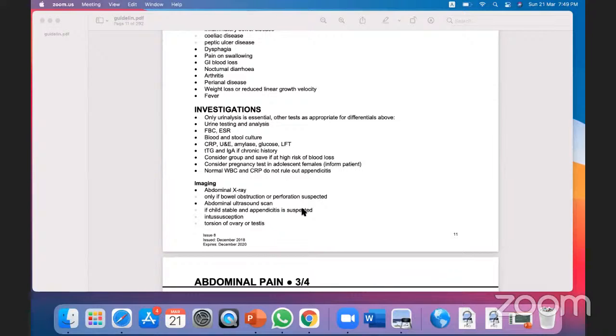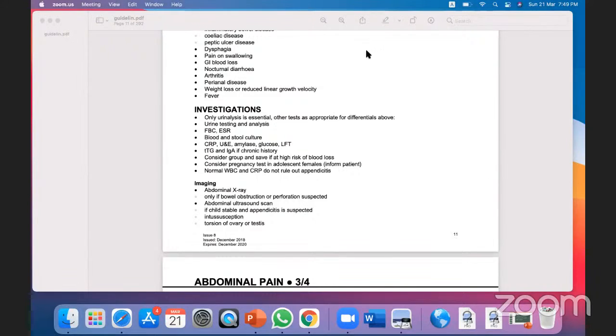Okay, can we go now for this trend? Calprotectin. Calprotectin, if you suspect there is Crohn's disease or ulcerative colitis. Otherwise, this is not a basic investigation for abdominal pain. If you suspect, yes, of course, you will do calprotectin. Any more questions? Calprotectin is an inflammatory marker. It is just like CRP. Okay.